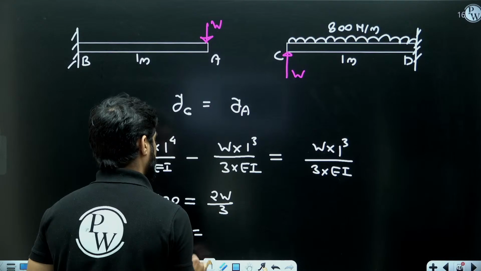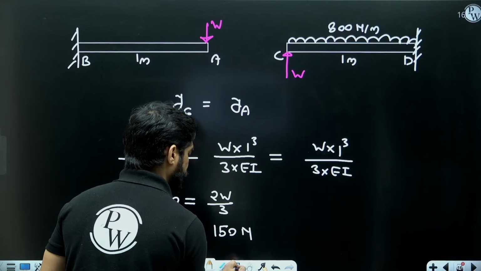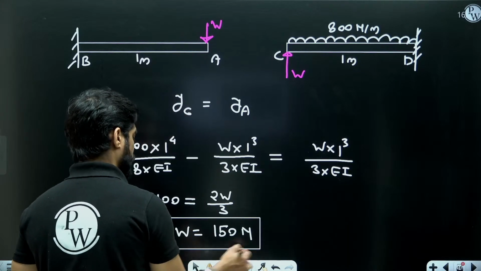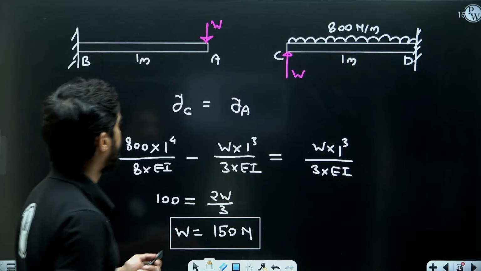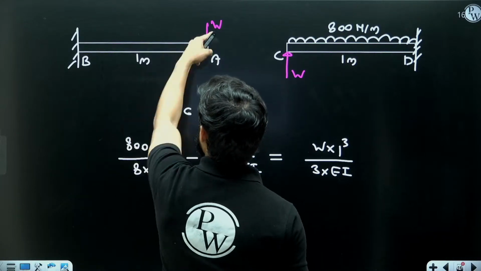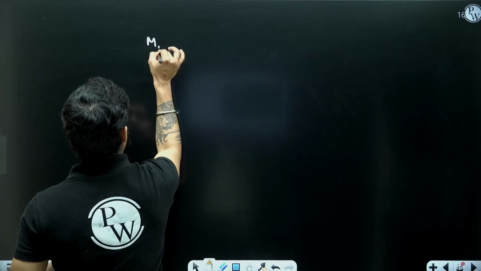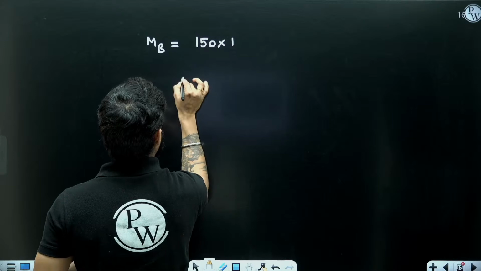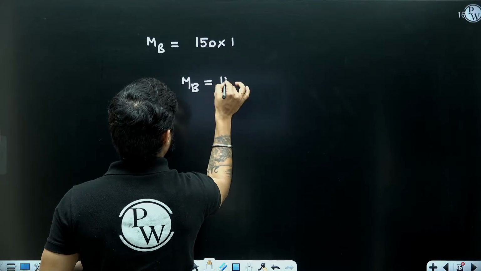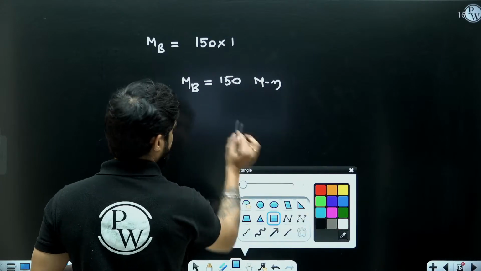So W will be equal to 300 by 2, means 150 Newton, right? So I have got the value of W, 150 Newton. Now once you get the value of W, you can find the bending moment at point B. So bending moment at point B will be 150 into 1, means 150 Newton meter.